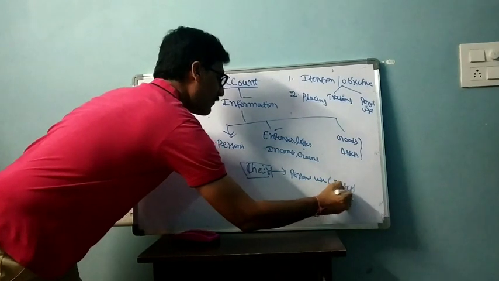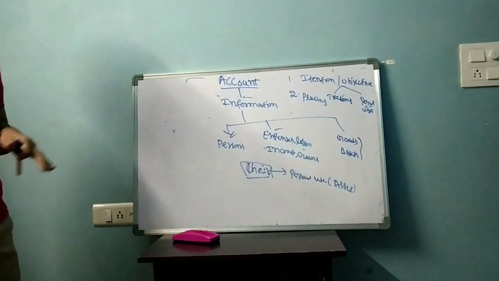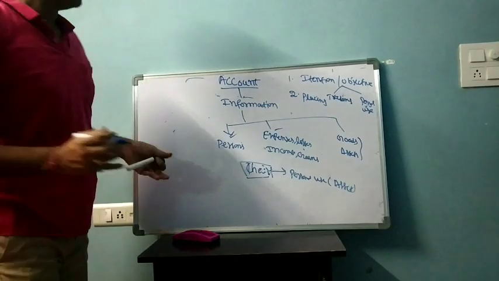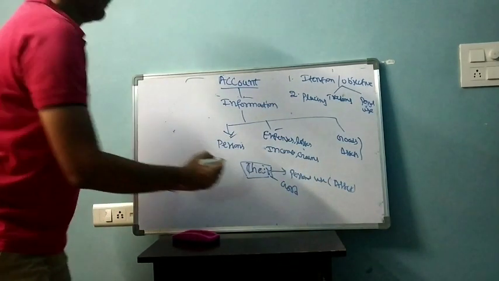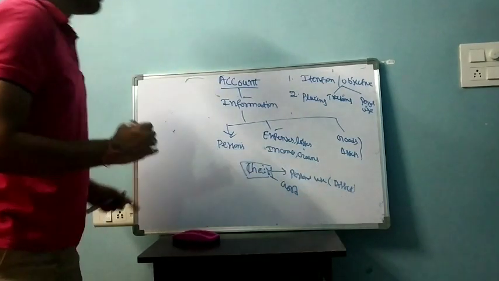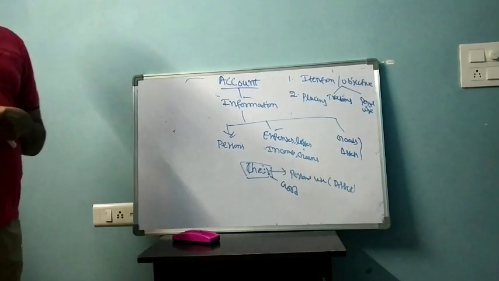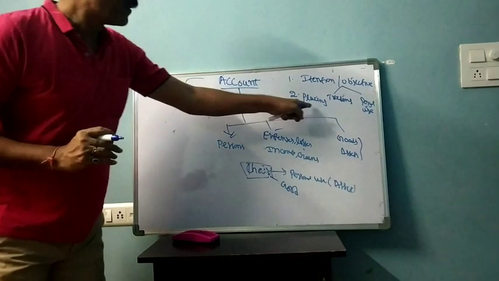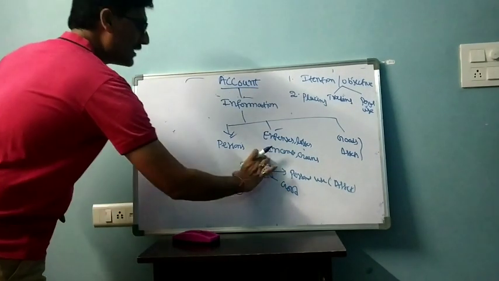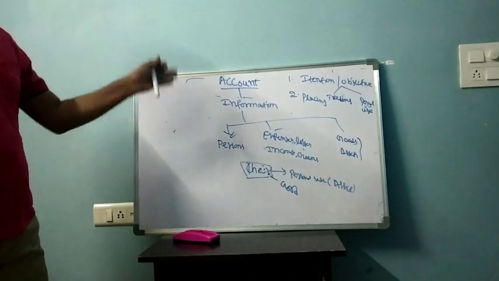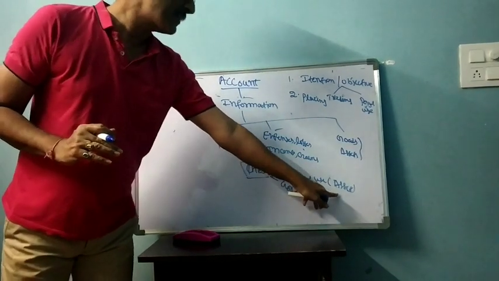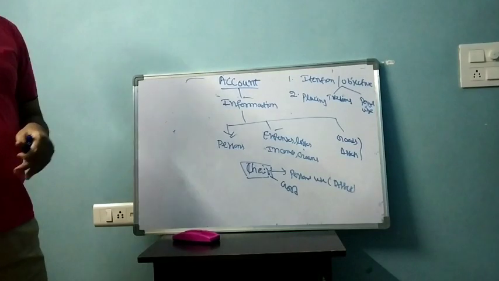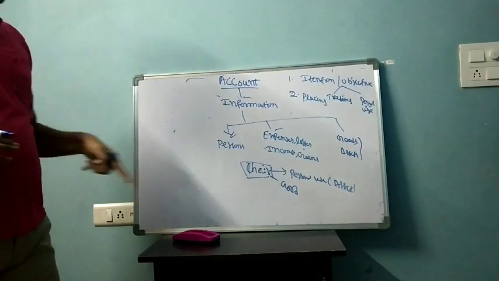If the same chair I purchase for selling purpose, it will become a good. That is the objective, which is deciding whether it is an asset or a good. Second one is placing. For example, you purchase the chair and you place it in your home. It is meant for personal use, so it becomes an asset. The same chair, if I place in a furniture shop, it will become a good.